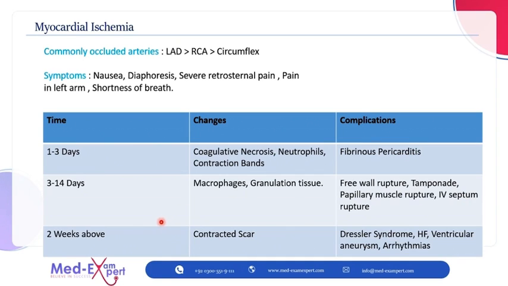Now, after 2 weeks, there is a contracted scar, and he can have the ventricular aneurysm, arrhythmias, heart failure, or Dressler syndrome. Now, Dressler syndrome is a condition in which, due to the damage to the heart tissue, it is exposed to the immune system and the immune system attacks the heart. And the picture is of pericarditis, pleuritic chest pain, shortness of breath, and other.